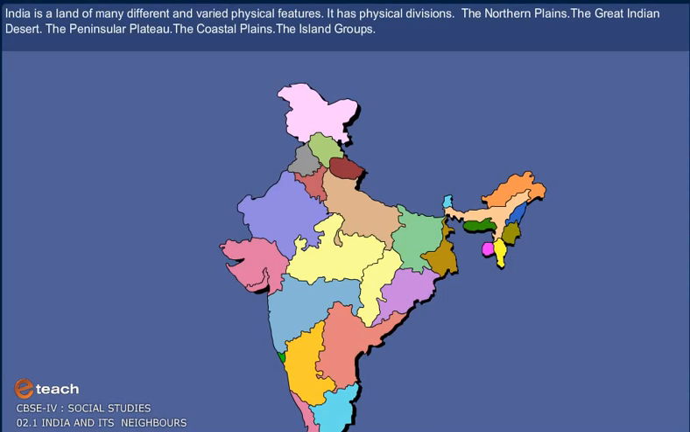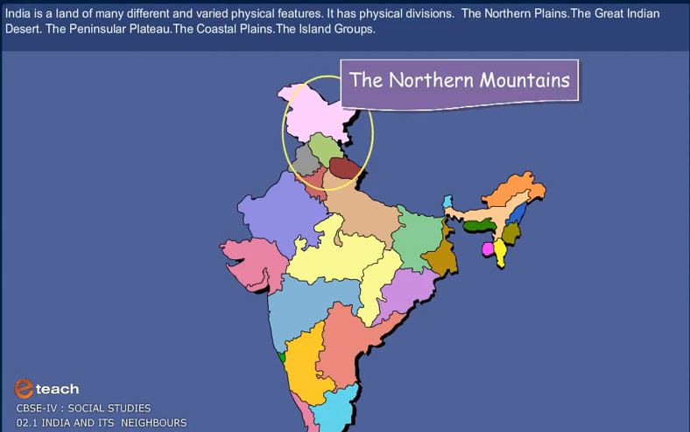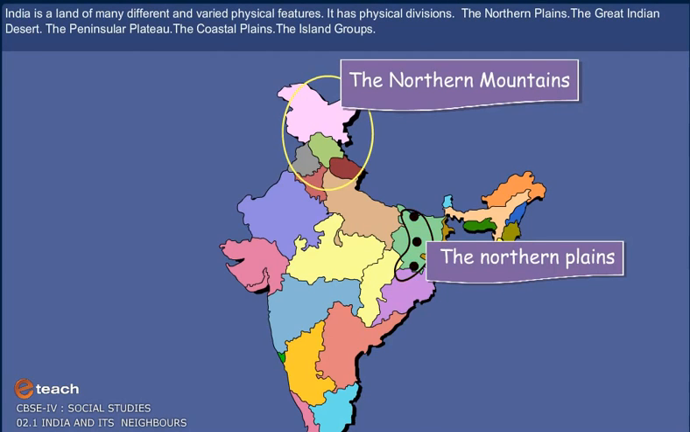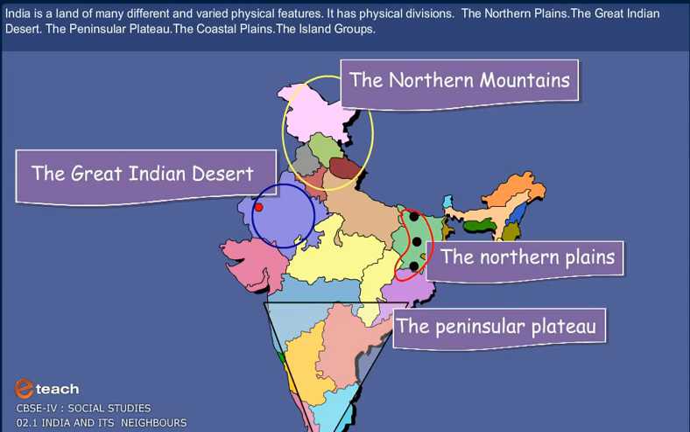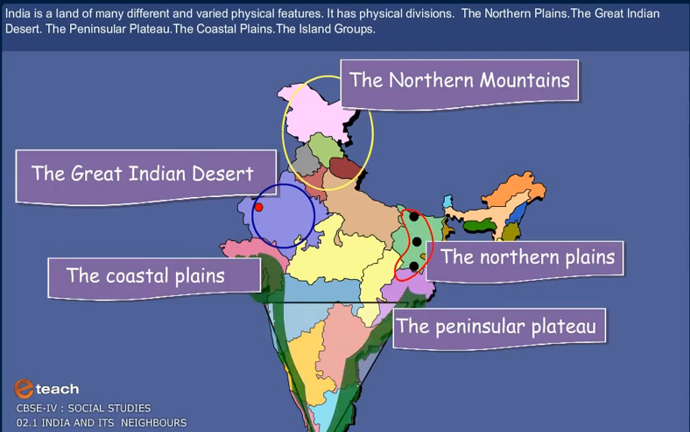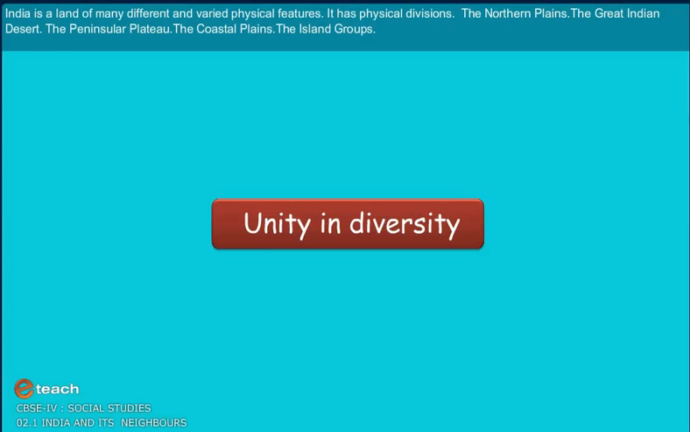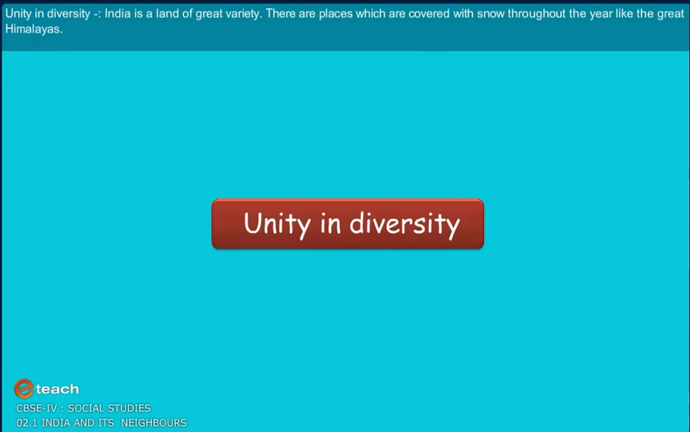India is a land of many different and varied physical features. It has physical divisions: the northern mountains, the northern plains, the Great Indian Desert, the peninsular plateau, the coastal plains, and the island groups.